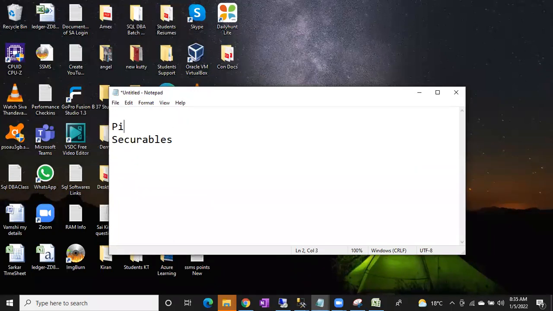Sometimes in errors you can see this. Sometimes while giving permissions, you can see this one, principals and securables. Nothing. Principal means who is accessing the data. He is a principal who is accessing the data. Anything who is accessing, reader or writer, anything who is accessing the data is the principal.